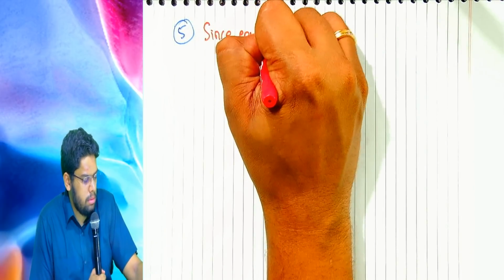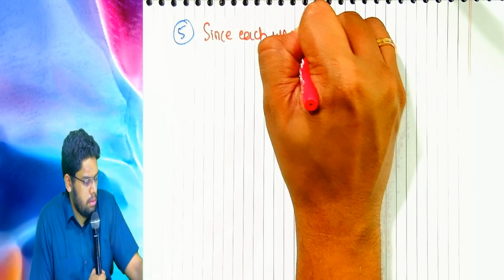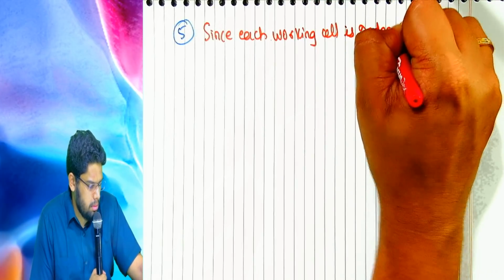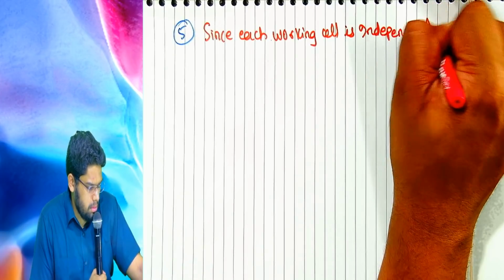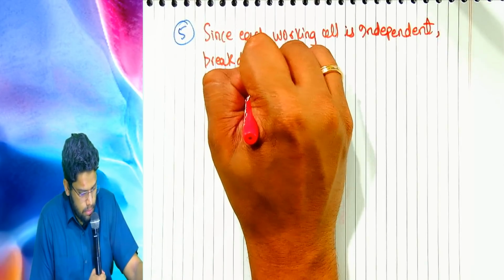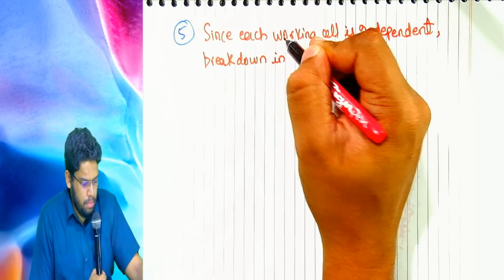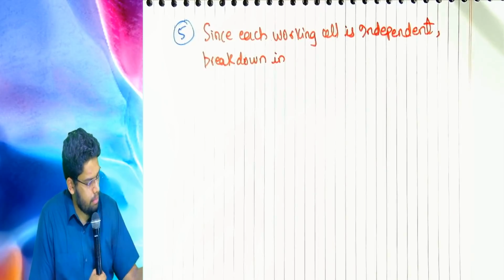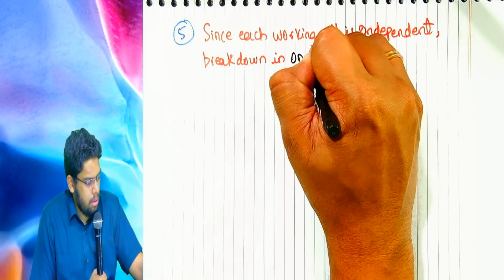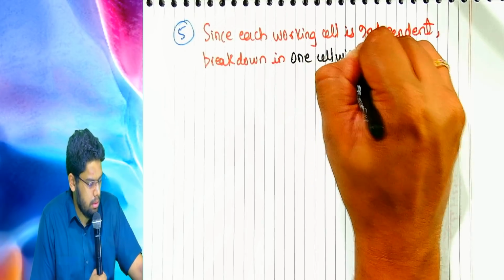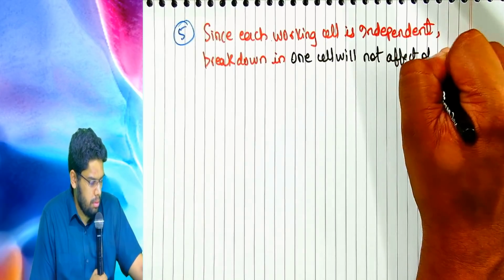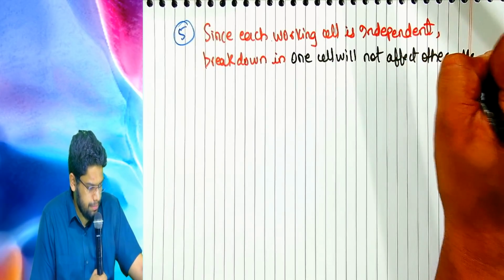Since each working cell is independent, breakdown in one cell will not affect other cells.